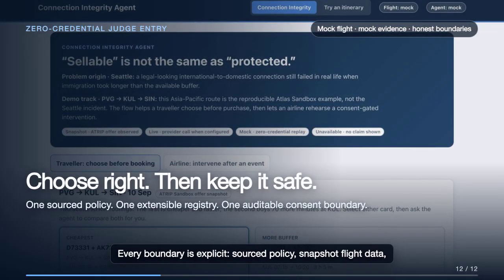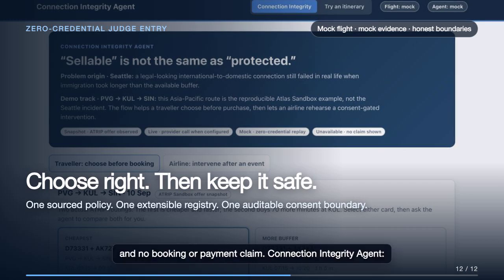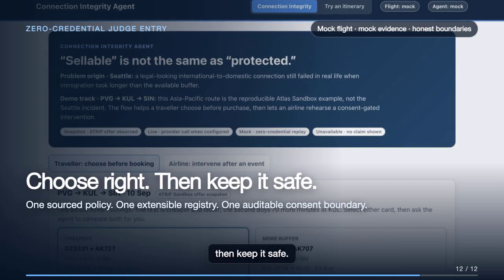Every boundary is explicit: sourced policy, snapshot flight data, simulated disruption, and no booking or payment claim. Connection integrity agent. Choose right, then keep it safe.